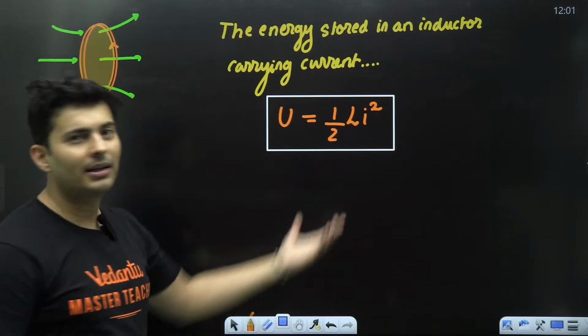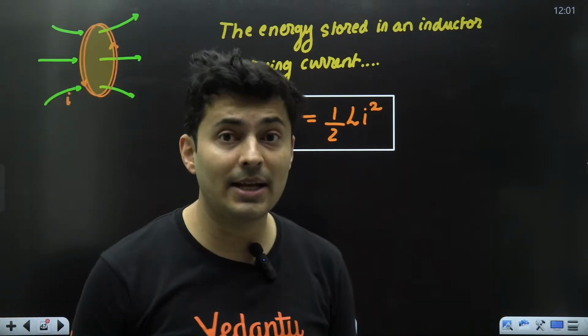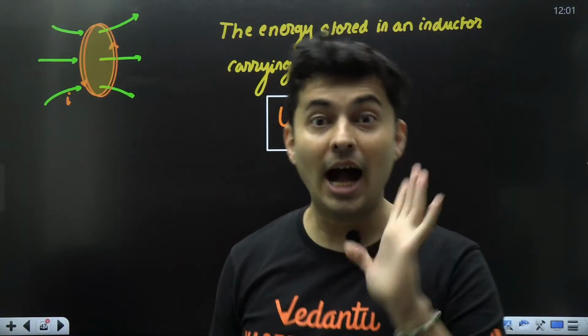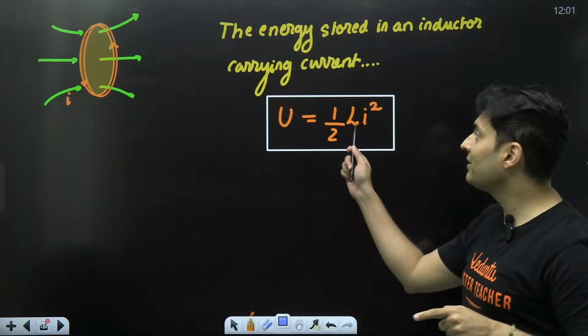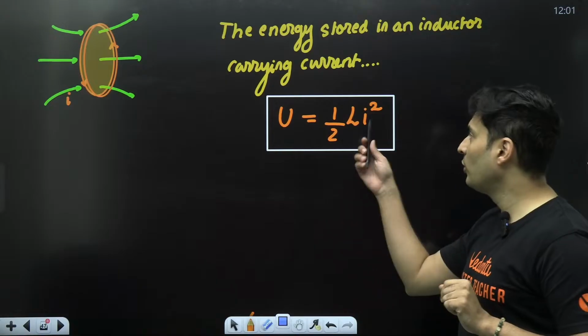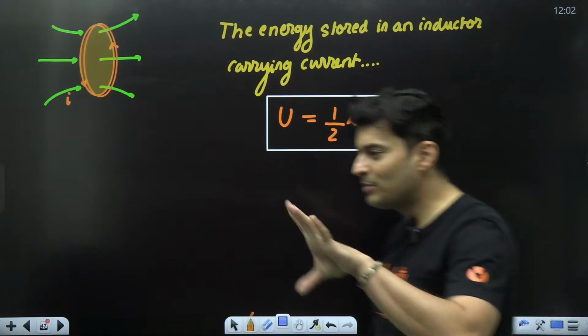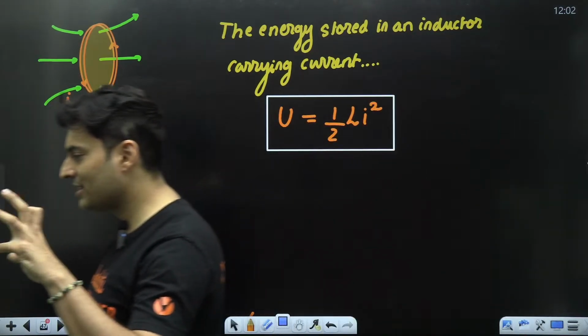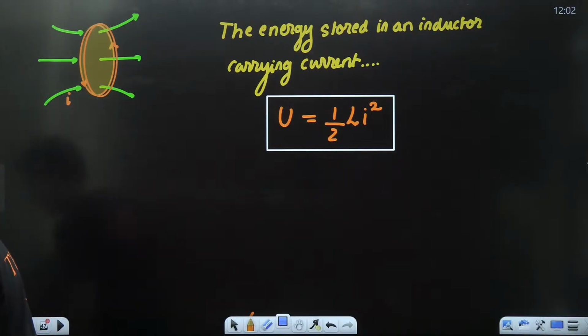It's not difficult to remember it, like energy stored in a capacitor, half CV square. Instead of capacitance, you got inductance. Instead of voltage, you got current. Same, but different.